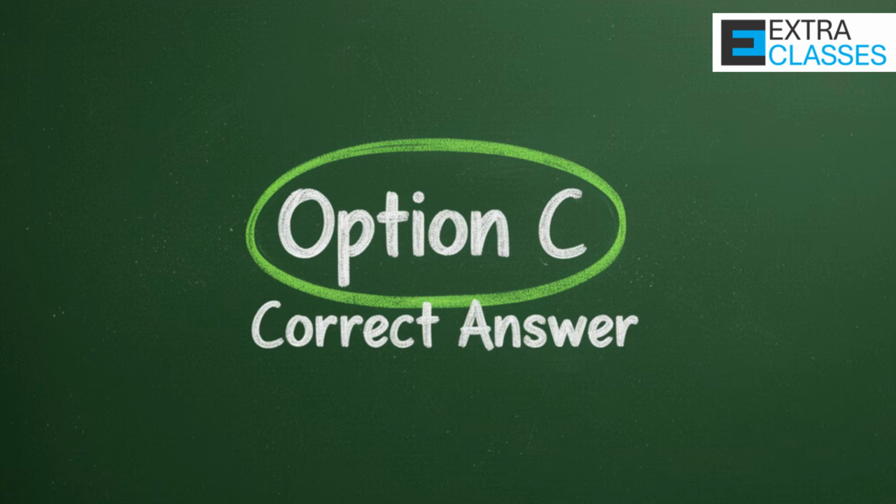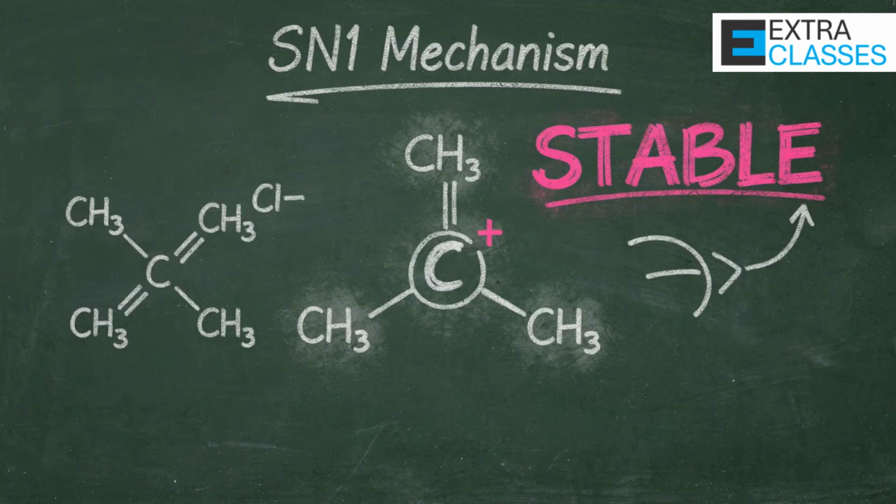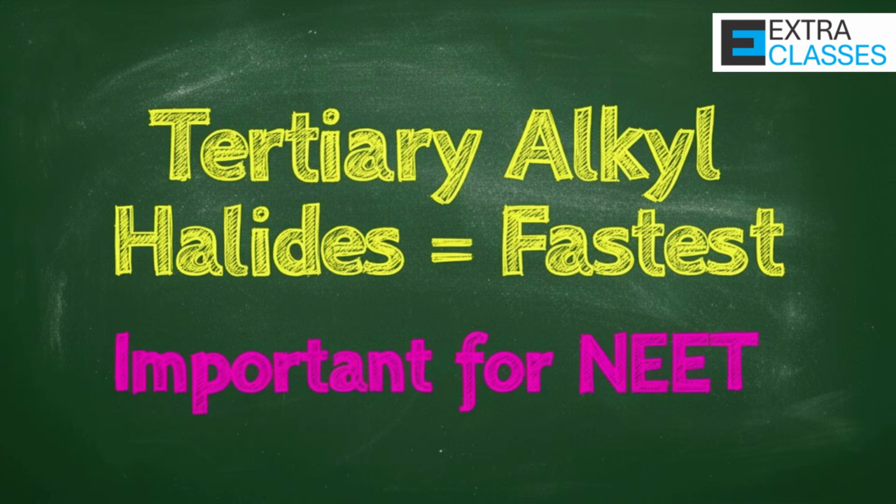The correct answer is Option C, tert-butyl chloride, (CH3)3CCl. This is because SN1 reactions proceed through carbocation formation, and tertiary carbocations are the most stable. Therefore, tertiary alkyl halides react fastest in SN1 mechanism. Very important concept for NEET.